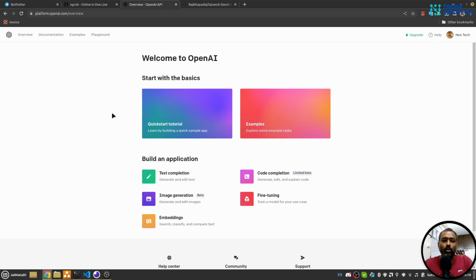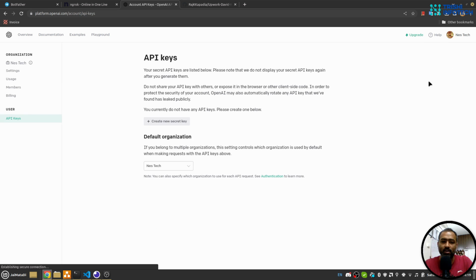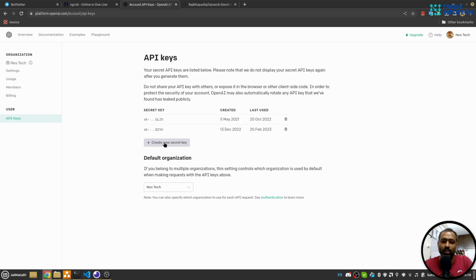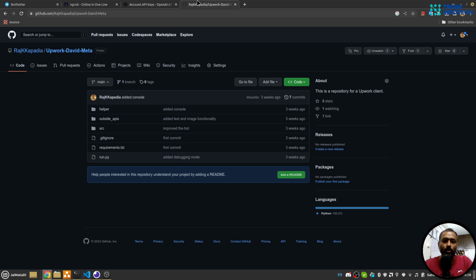So I can click on this URL from anywhere through the internet and connect to my localhost. Next, you must have an OpenAI account and you should have your API key. So we go to this profile section, view API key, and here you can create a new API key. Next, you should have a GitHub account, because in the later part of the video we are going to deploy this solution, so you need GitHub to perform that action.